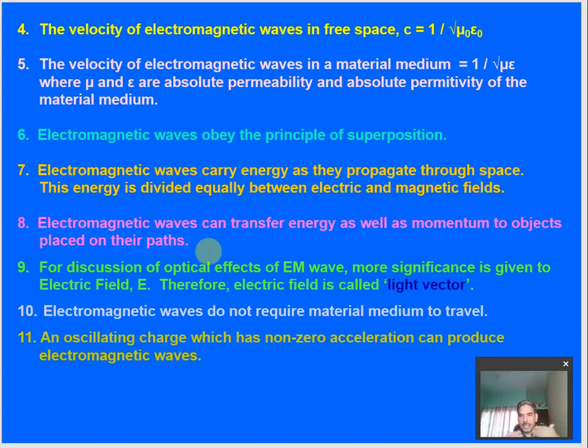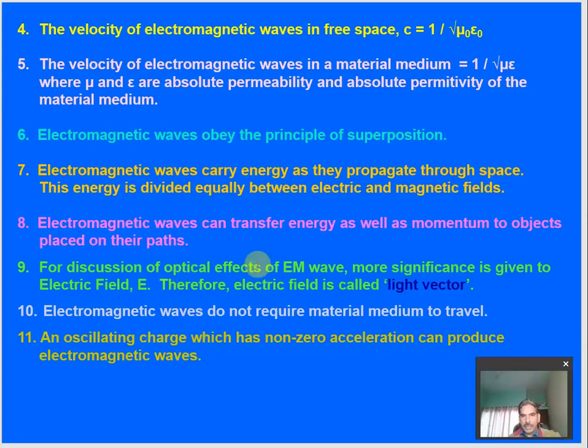It can impart the energy to the particles, or objects, which are coming in the path of the electromagnetic waves. Not just energy but also momentum. It can make the particles move. You will understand this in the coming chapters of dual nature of radiation, where we will discuss the phenomenon of photoelectric effect.